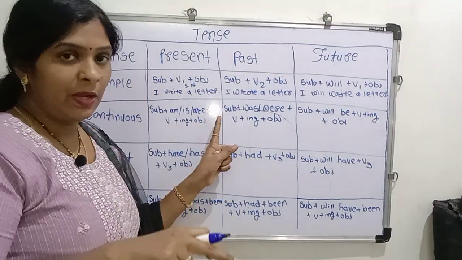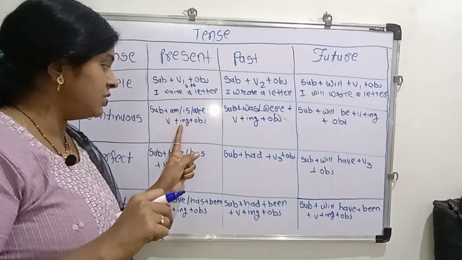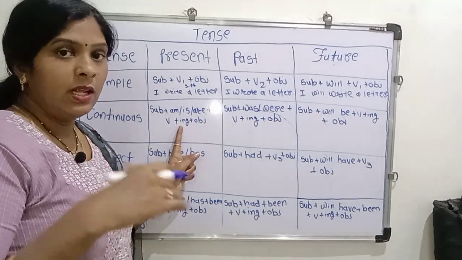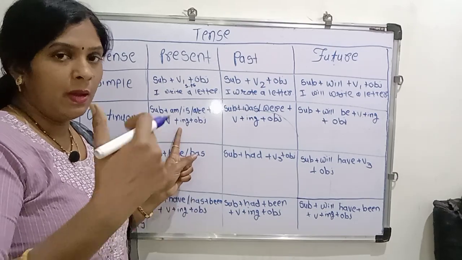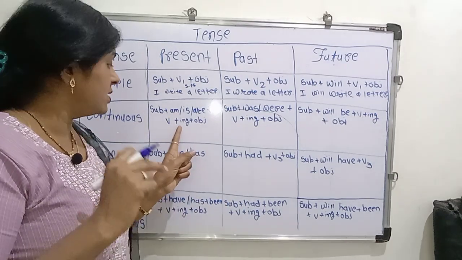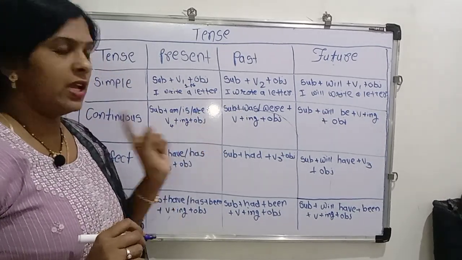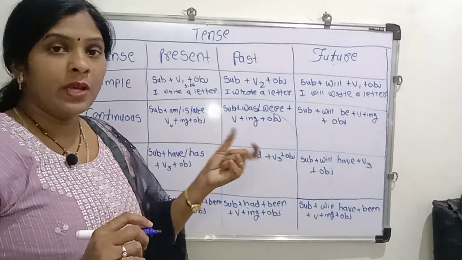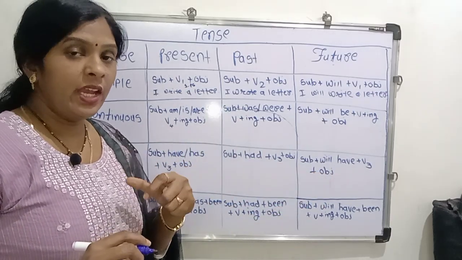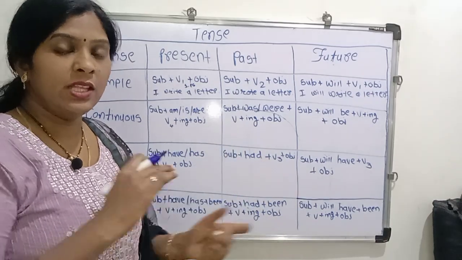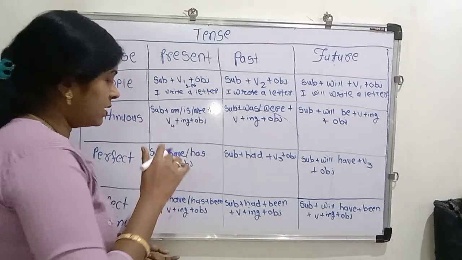After the helping verb, we use the verb plus ing, meaning eat plus ing, eating. Play plus ing, playing. This is the fourth form. Then use the object. I am writing a letter. She is buying a car. We are playing cricket. These are more examples.